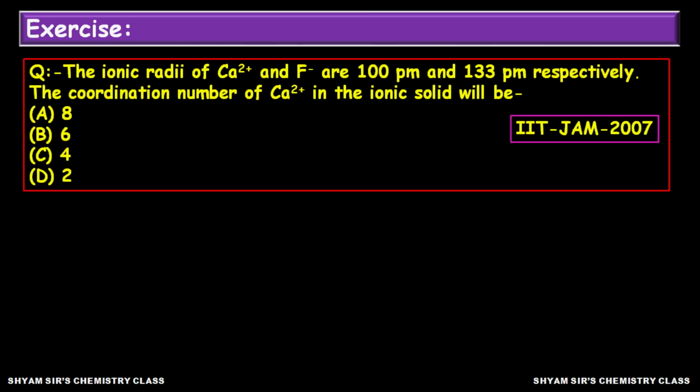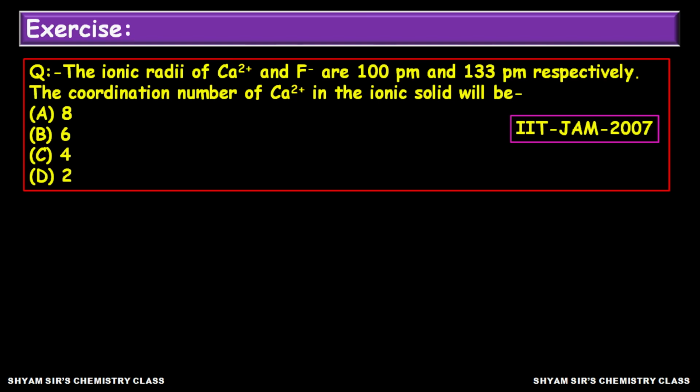You try this and you follow this application of the radius ratio rule, you will be able to answer this question. Now let us see the next problem. The ionic radii of calcium ion and F minus are 100 picometer and 133 picometer respectively. The coordination number of calcium ion in the ionic solid will be, there are 4 options given, 8, 6, 4, 2. Which one will it be? This type of problem I have already shown in case of NaCl, so if you follow that previous question answer discussion, here also we can explain this problem with the help of the radius ratio rule.